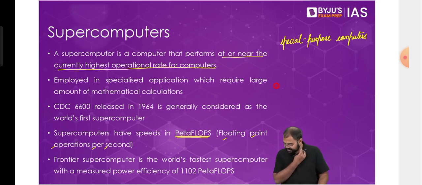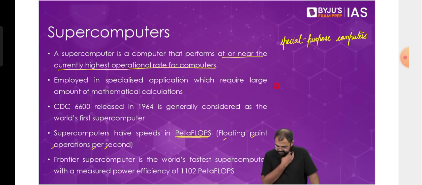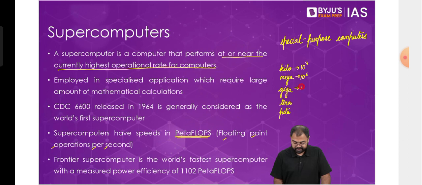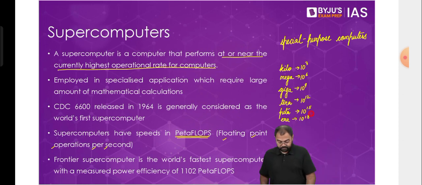Everybody is saying, Amit, your answer is correct. Janvi correct. Abhijit correct. So see, how do we start? We have kilo, mega, giga, tera, and then peta. How much is kilo? It is 10 to the power of 3. Mega is 10 to the power of 6. Giga is 10 to the power of 9. Tera is 10 to the power of 12. And peta is 10 to the power of 15. And then comes exa, which is 10 to the power of 18.